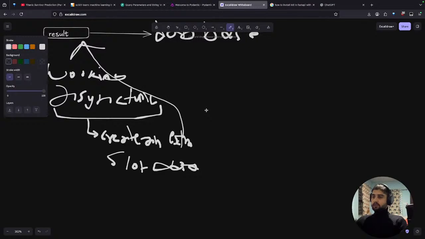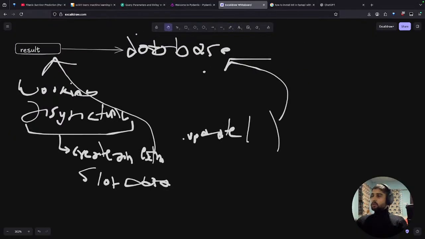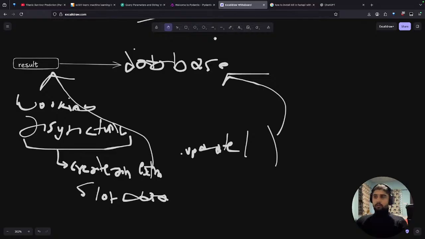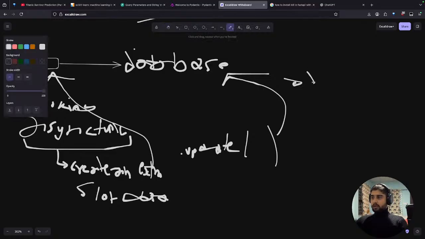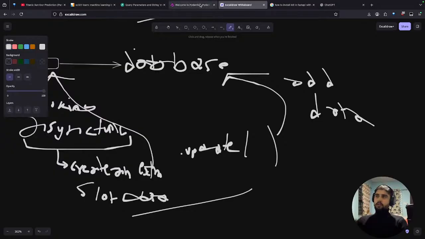we've got to revise ourselves. FastAPI provides us a feature to revise ourselves. So we can use .update. .update is a method, from maybe Pydantic or FastAPI, I forgot, but one of those, by which we can actually add data to it. We can actually add data to the database through the function. So it gives us that ability.